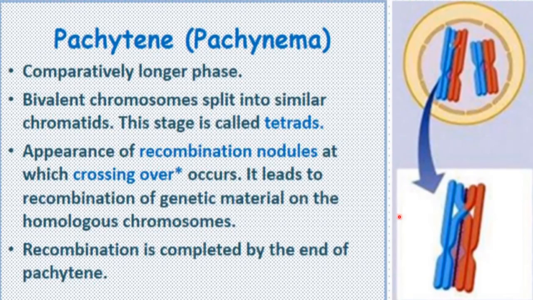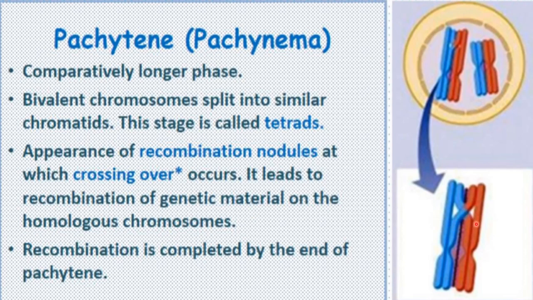What is the name of those sites? Recombination nodules, right? And it leads to recombination of genetic material on the homologous chromosomes. So what will happen now? Recombination of genetic material occurs between the homologous chromosomes, because their chromatids are paired with each other.